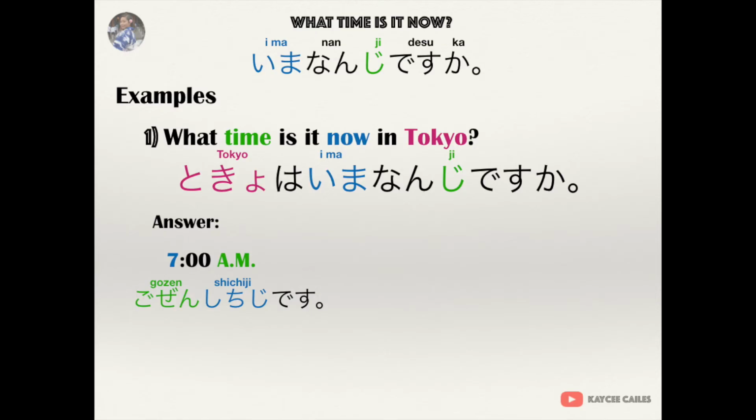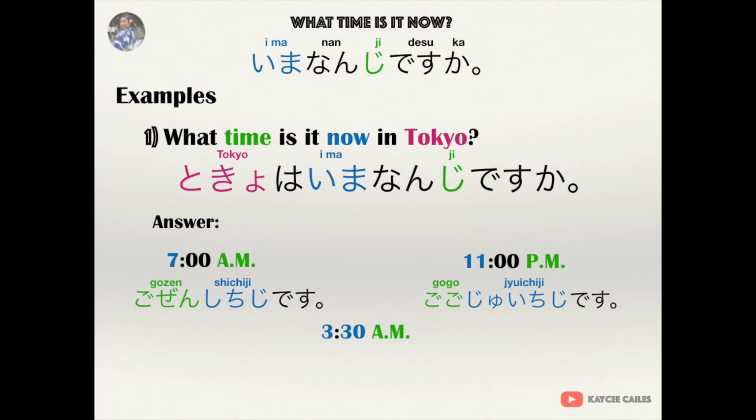Another example is 11 p.m. Can you try this in Japanese? Gogo 11時です. Now let's try if it is 3:30 a.m. And in Japanese it is 午前3時半です. We will say han to mean half past the hour.